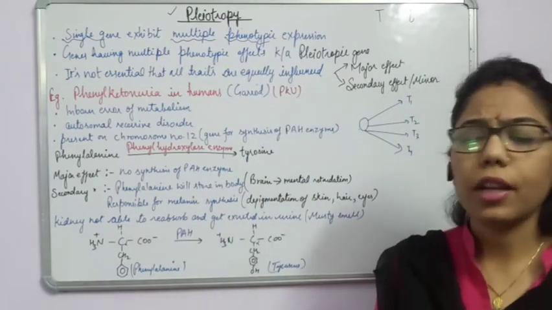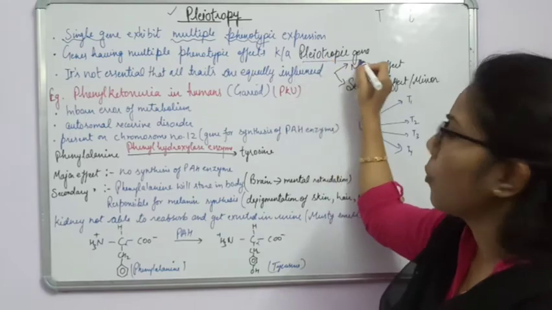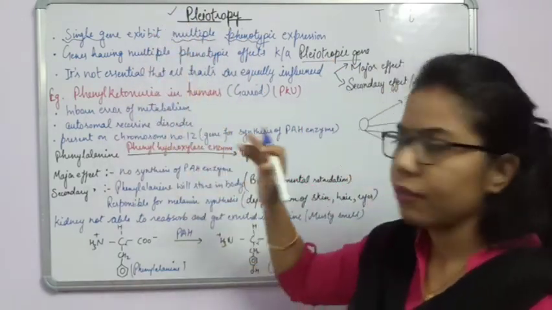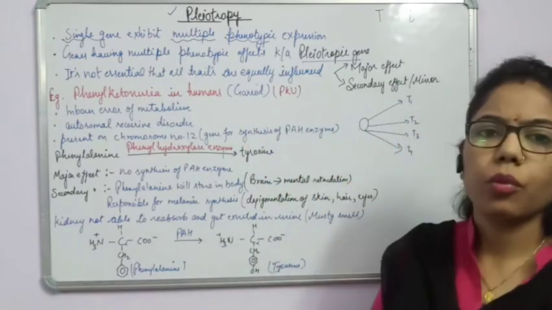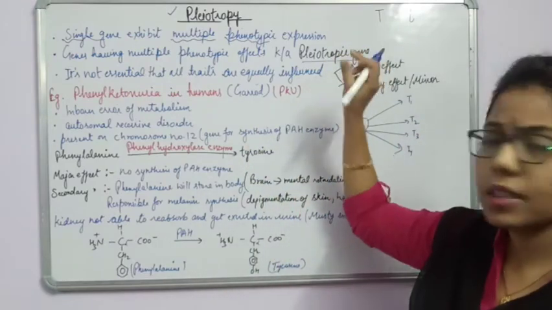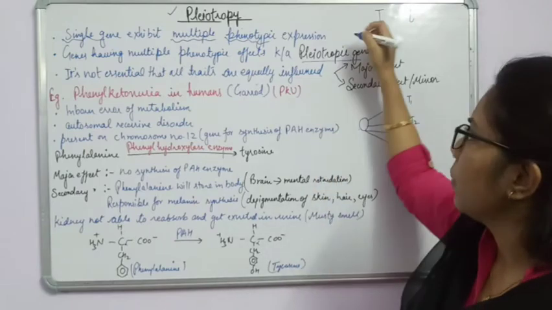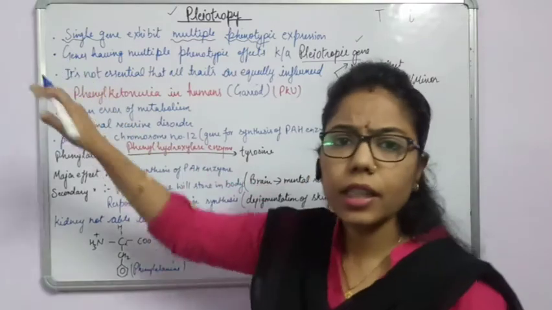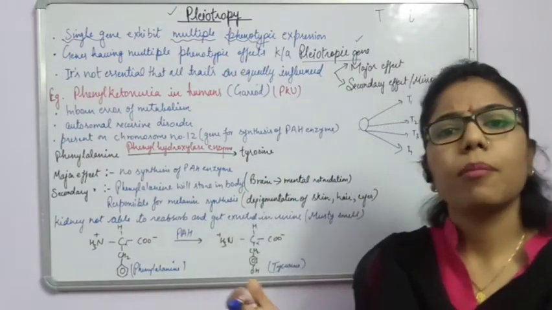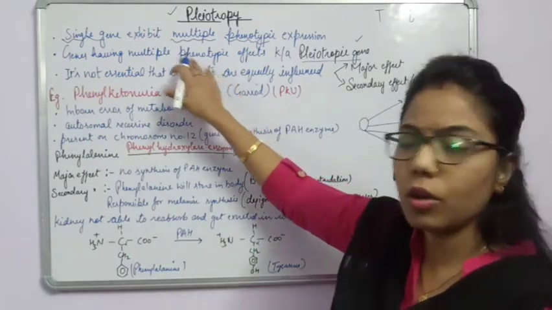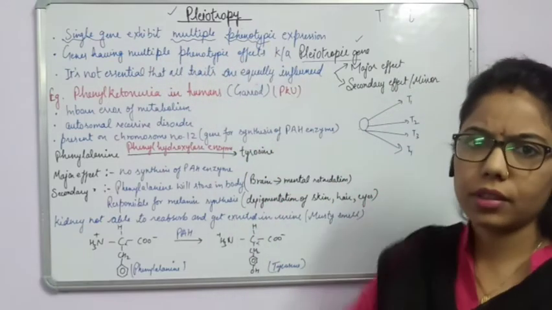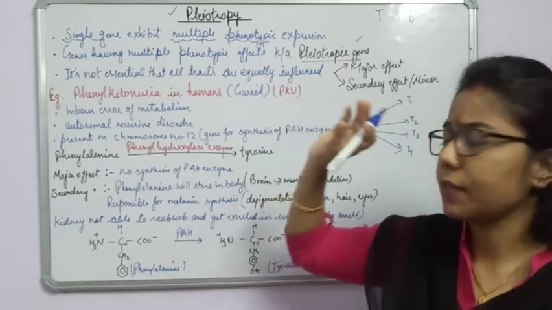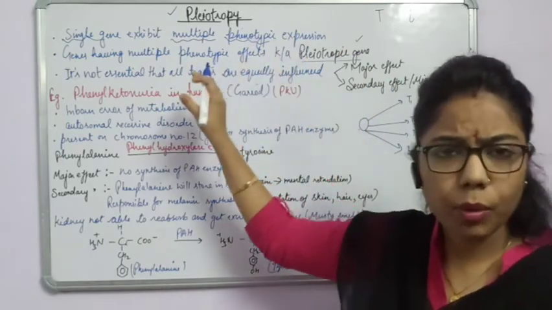Now if I will ask what is pleiotropic gene? Here we have discussed that it is a phenomena by which it is happening. So here who is responsible for this thing? The pleiotropic gene. And this pleiotropic gene is that gene which is responsible for expressing multiple characters or multiple phenotypic effects, right? So we have done about the phenomena as well as the genes which are responsible.